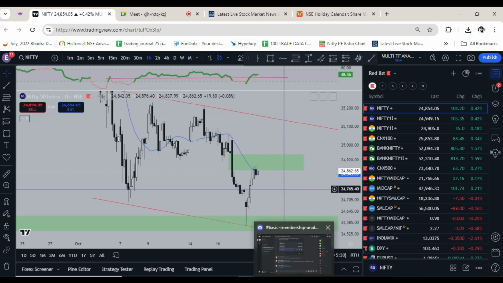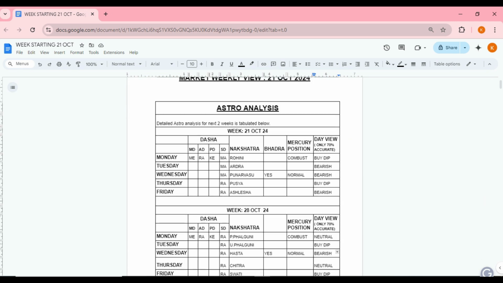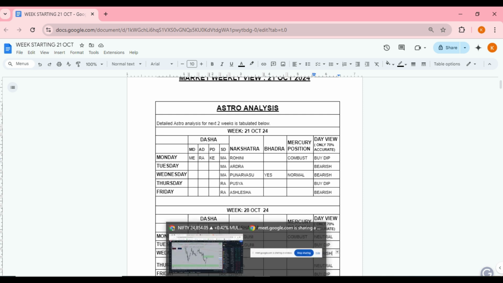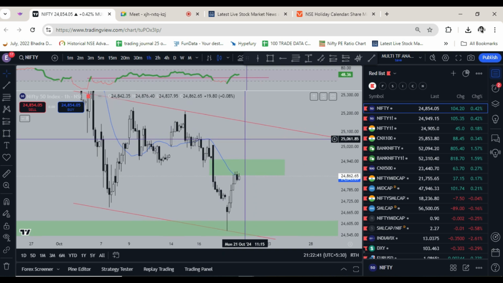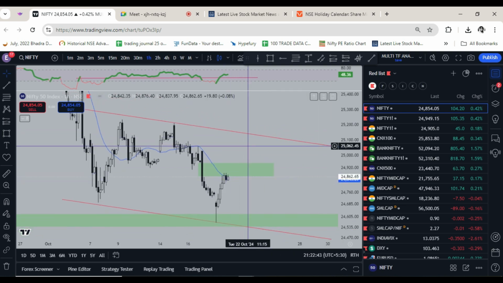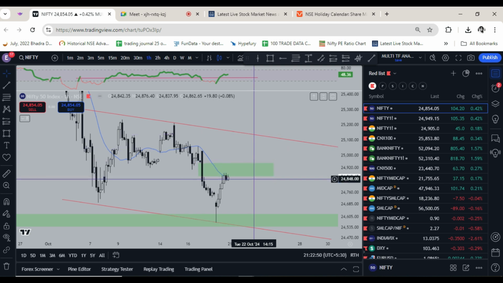And if we check, time cycles are suggesting a bearish day on Wednesday, and Friday also. Okay, the week seems bearish. So price action is suggesting that it should keep moving up for the next 2 days, and then it should get sold on Wednesday and Friday, so that closing happens below 25,000 levels. This is the most probable thing which can take place.